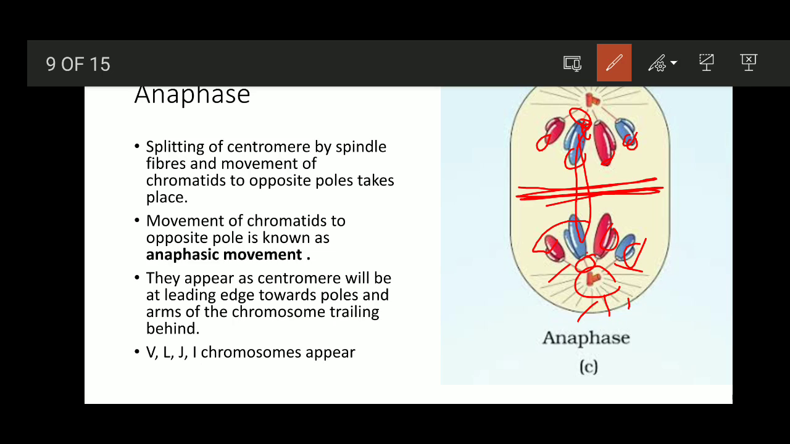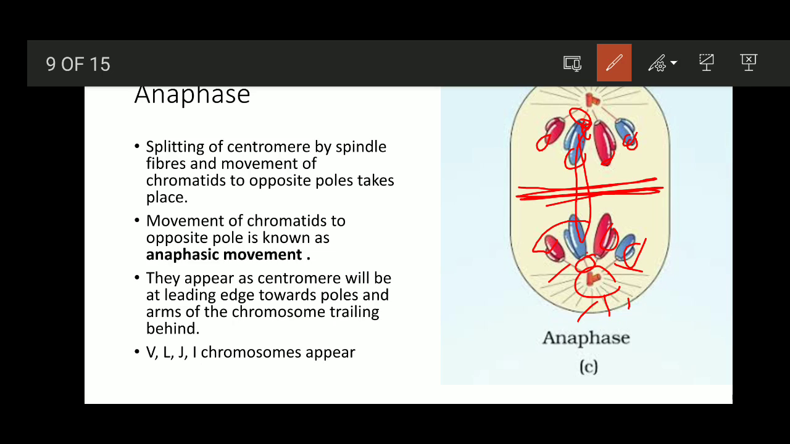Here, the chromosomes are visible during the anaphasic movement, such that they exhibit different shapes. V shape, J shape, I shape, or L shape are visible during the anaphasic movement. So V shape denotes metacentric chromosomes.